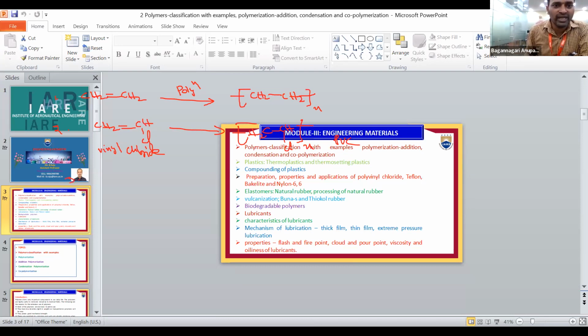Now one more example is preparation of polyacrylonitrile. Instead of Cl, we are taking CN, and that is called acrylonitrile, H2C=CHCN. This will again undergo polymerization in presence of temperature, pressure, and catalyst. We get polyacrylonitrile, with CN, taken n times. Polyacrylonitrile formation takes place.